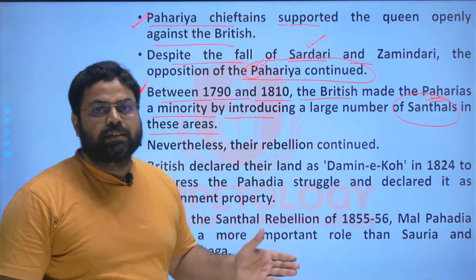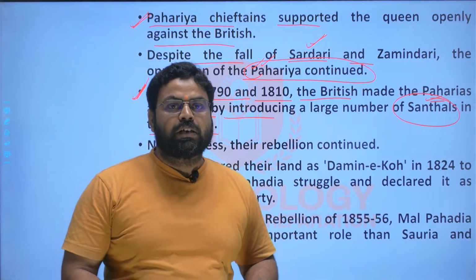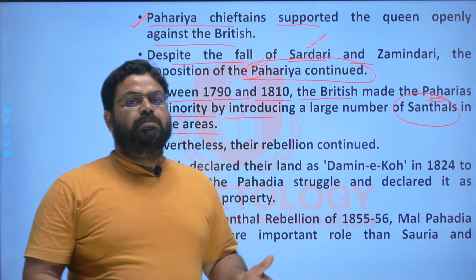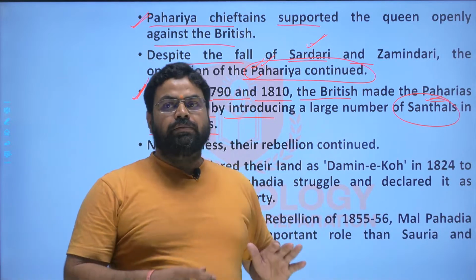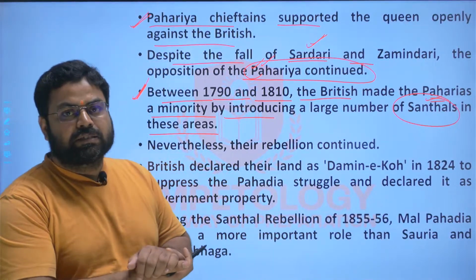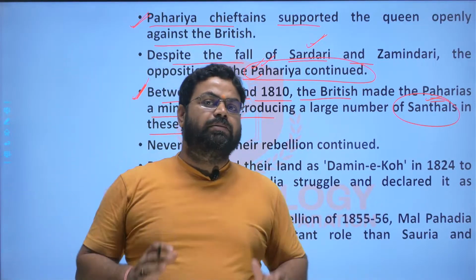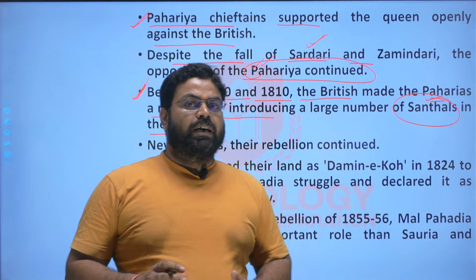The Santhals were introduced in this region to make the Pahadias a minority, and the Britishers were of the view that if we introduce the Santhalis in this region, then the Santhalis will support us against the Pahadias.